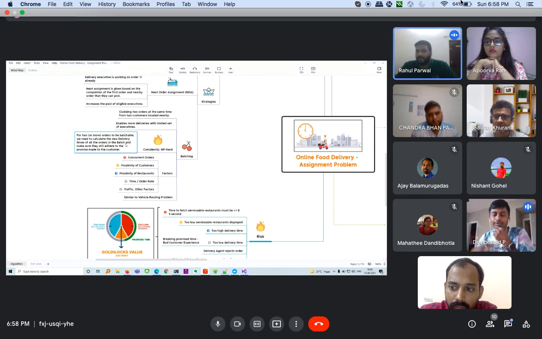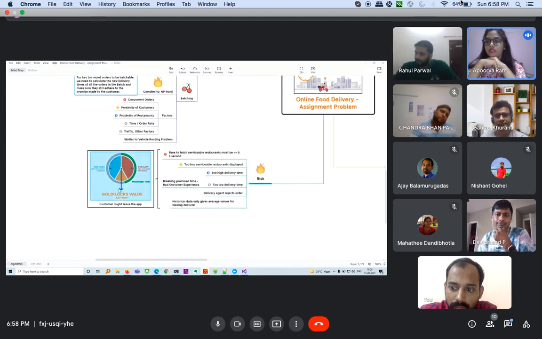Okay. So what they are doing is they want to deliver in optimum time. For that to happen, they might have put it into separate orders. And just to add to that, I recently ordered from one of the online apps. You are taking a case where the restaurant itself is different, right?